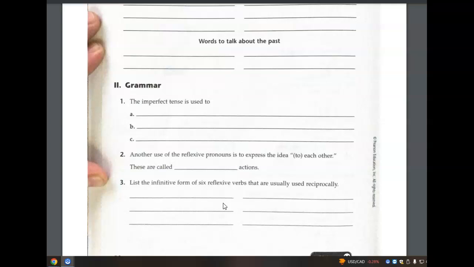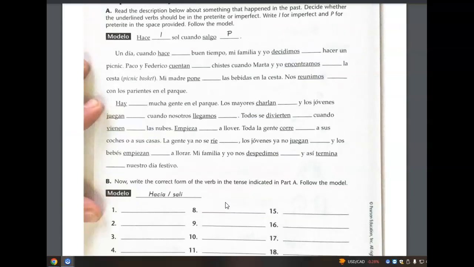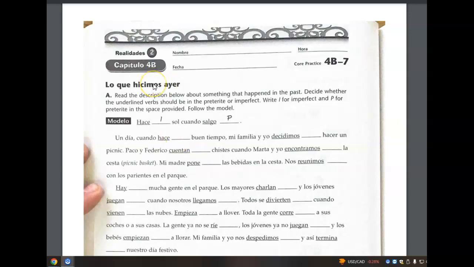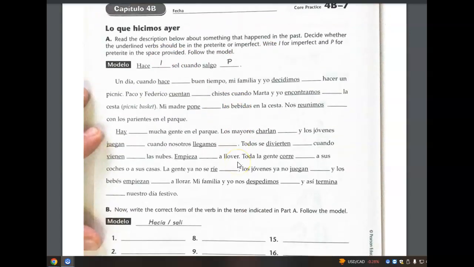All right, next paper. For the sake of not making this video too long, I'm going to abbreviate this and just give you the first few. Read the description below about something that happened in the past. I for imperfect, P for preterite. I'll actually really quickly give you all the correct answers. Imperfect, whether, hacía. Preterite, the verb to decide is a singular action, completed action, decidimos.